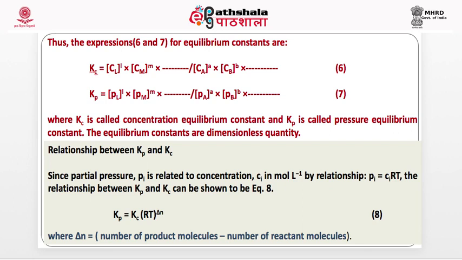And if the concentration unit is partial pressure, then this is the expression, Kp. Remember, the units will be different in the two cases. This is known as the concentration equilibrium constant, and this is known as the pressure equilibrium constant. And this is the relation between Kp and Kc: Kp equals Kc (RT) to the power delta n, where delta n is the number of product molecules minus the number of reactant molecules.